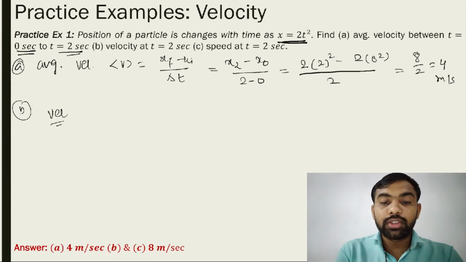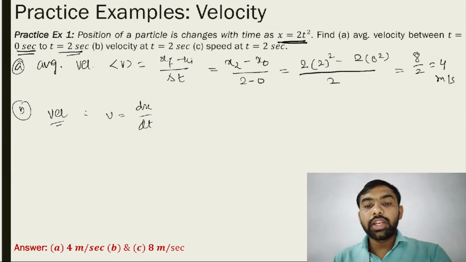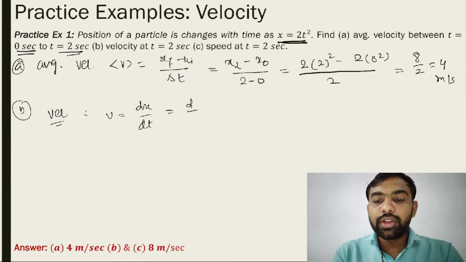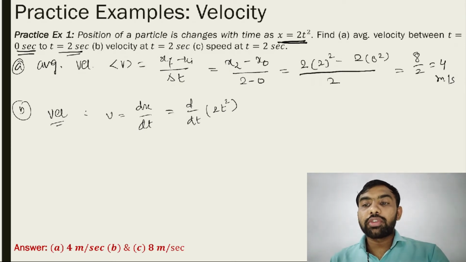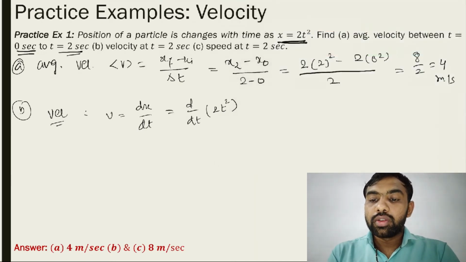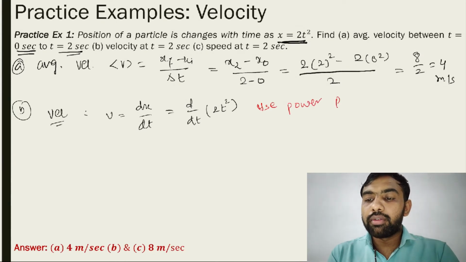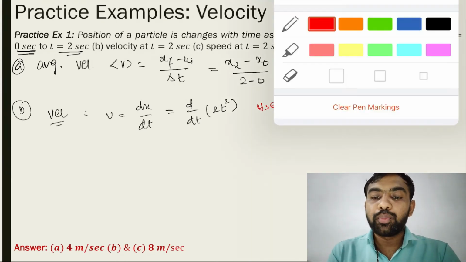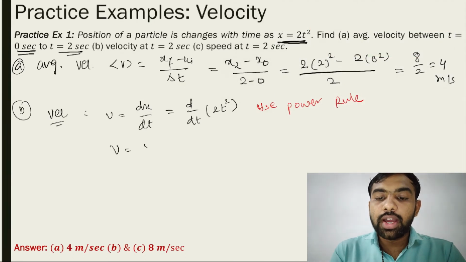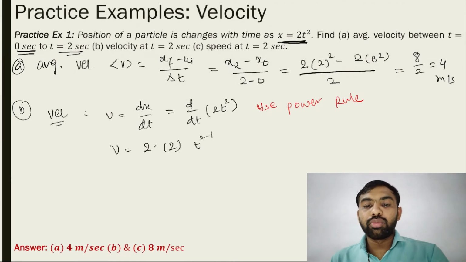Velocity here means instantaneous velocity, so v is equal to dx by dt. Let's put this value: d by dt of x, which is 2t squared. Use the differentiation power rule. So we get v equal to 2 as it is, the power 2 comes in multiplication, and the power decreases by 1, so 2 minus 1.